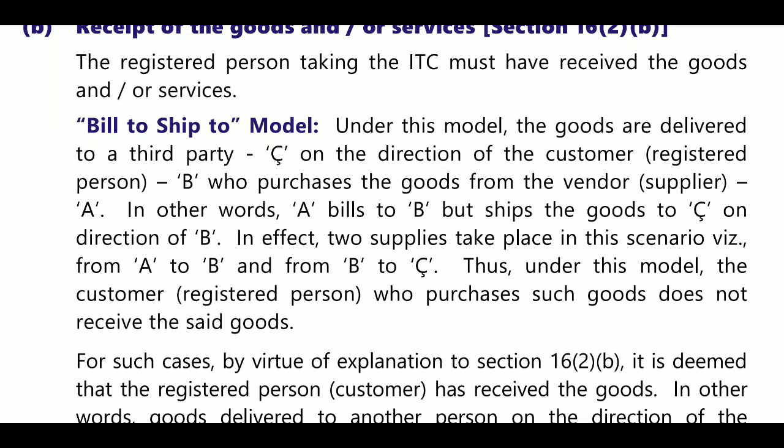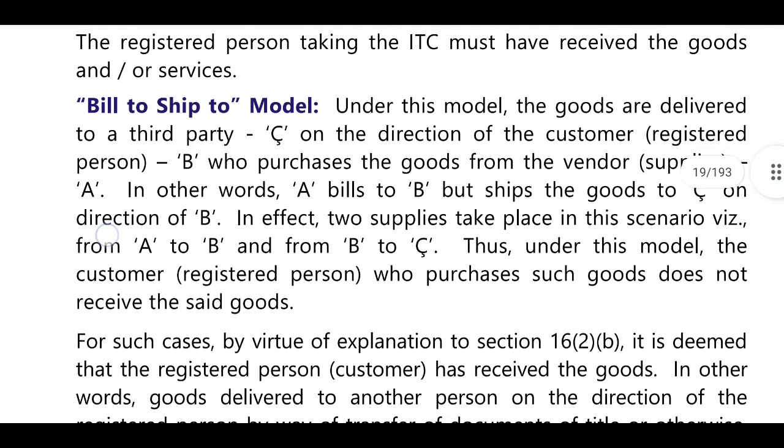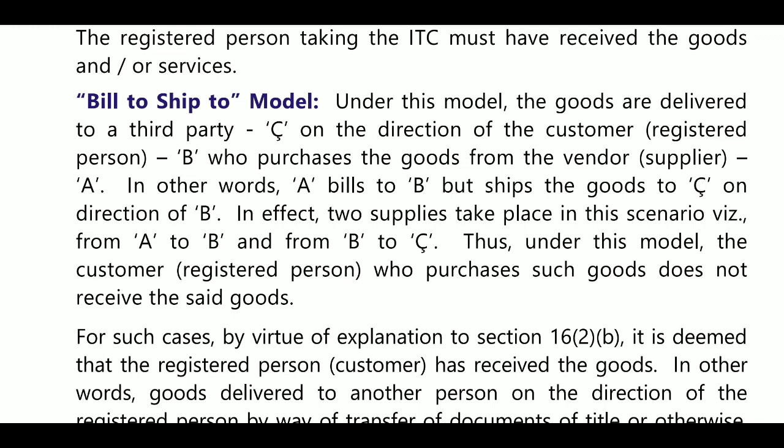One is from supplier to the principal person, that is B, and another from B to the third person. One is bill to and one is ship to, the delivery at the point of delivery of the goods. Two supplies take place here, that is from A to B and from B to C.